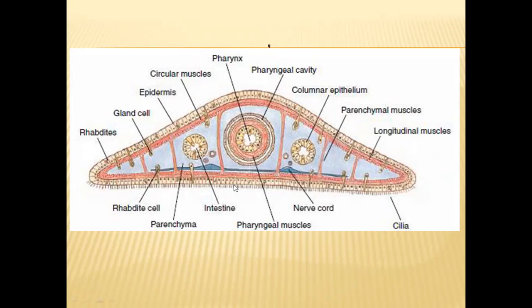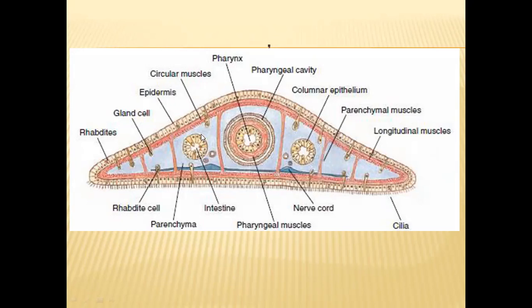In some free living animals where they have a digestive system, they can take food materials, digest them and then absorb them into their body. In between the gut wall and the body wall, a special tissue called parenchyma will be there.